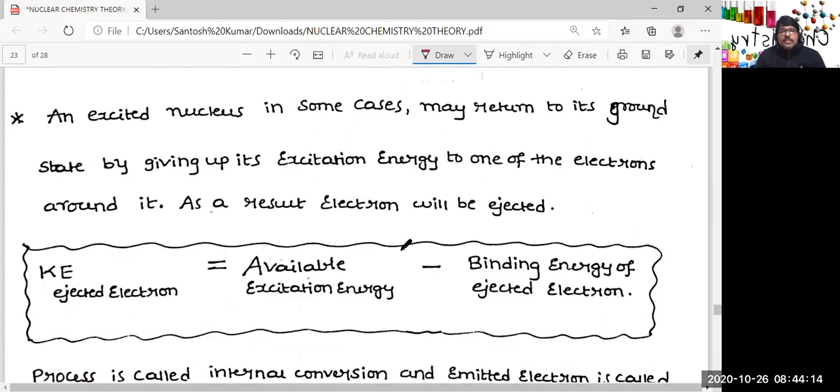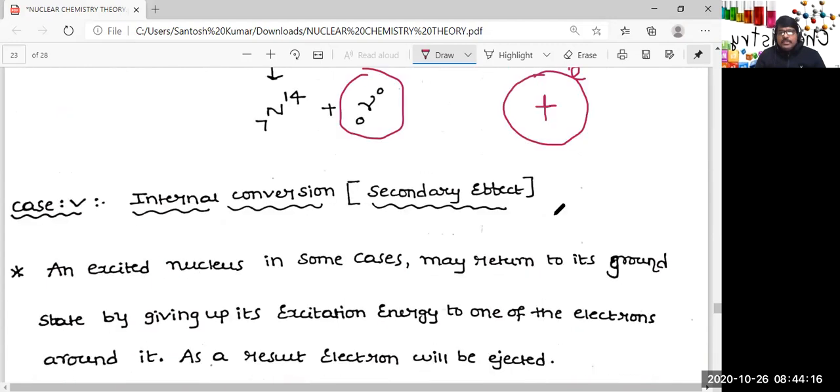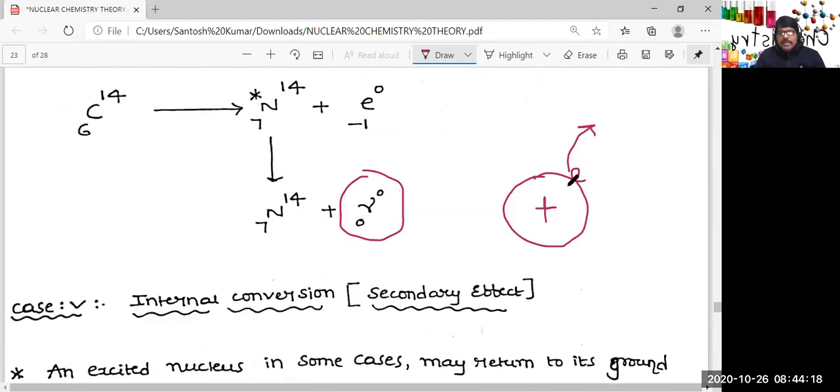And what is the kinetic energy of the electron? Let us say this is binding energy. And the total energy given out by the nucleus, let us say that is En, the energy released by the nucleus.